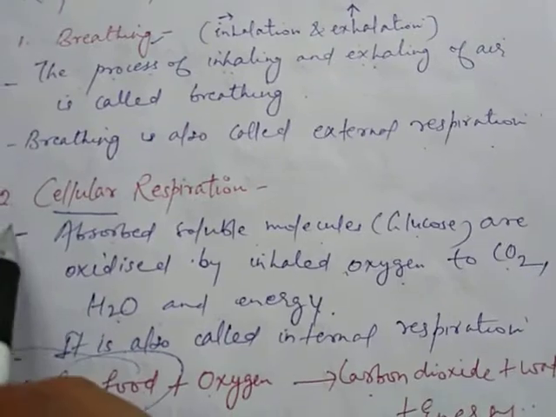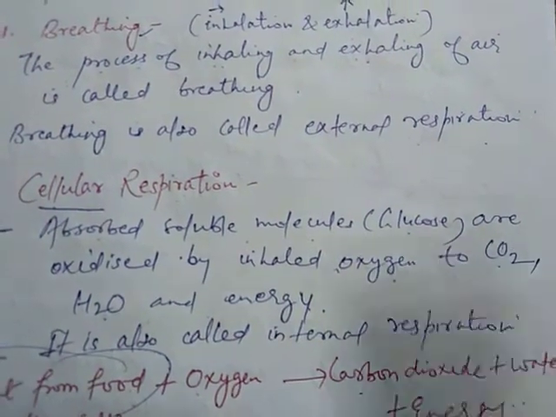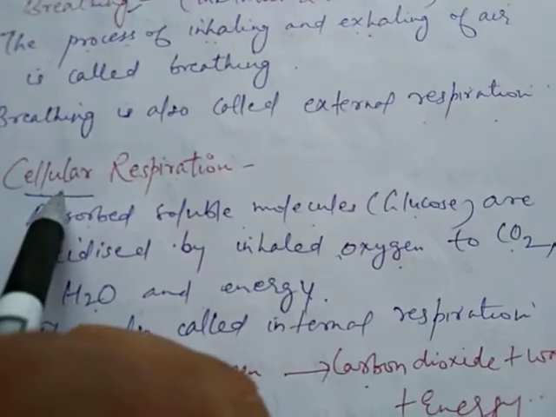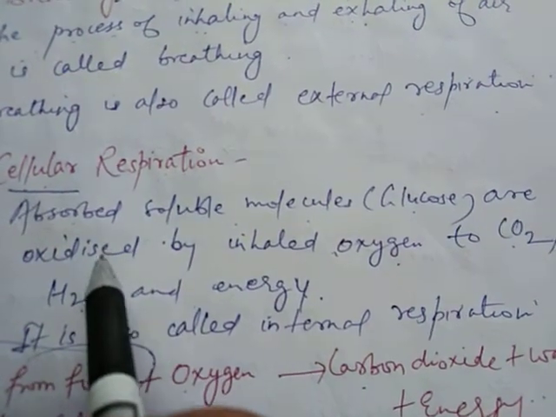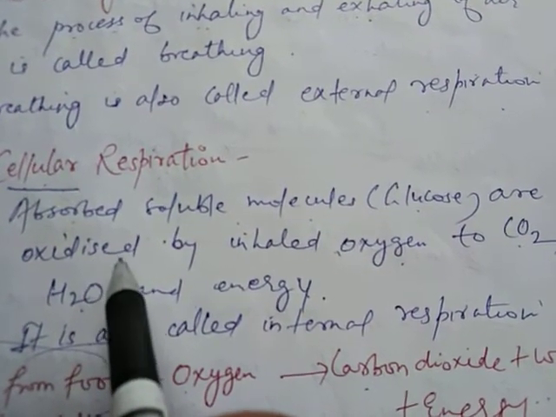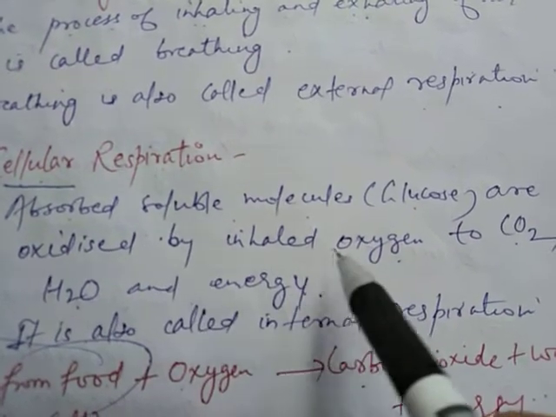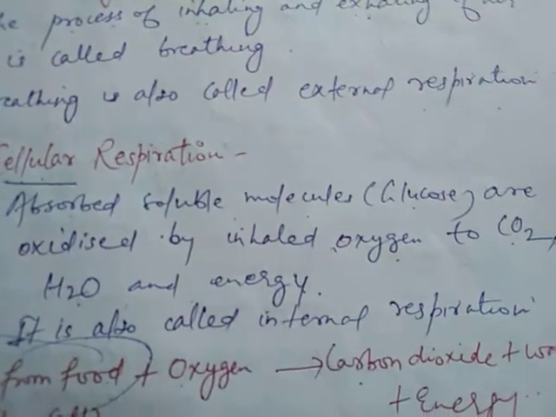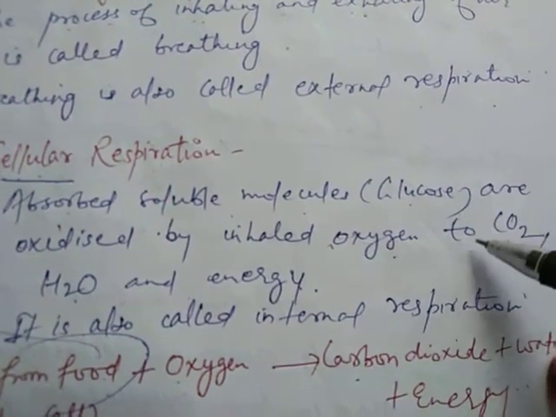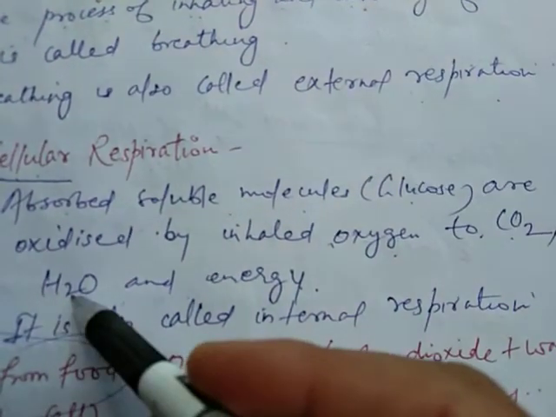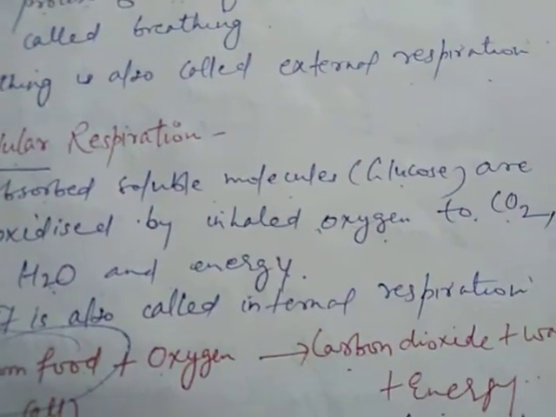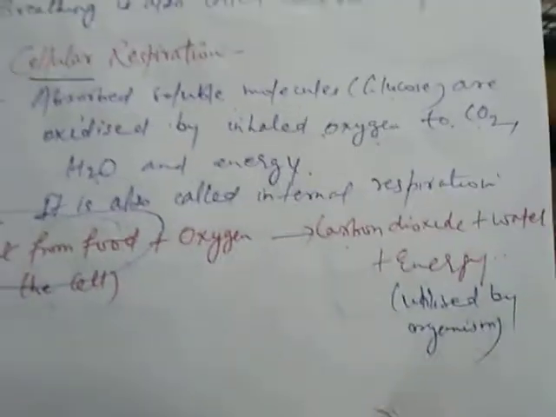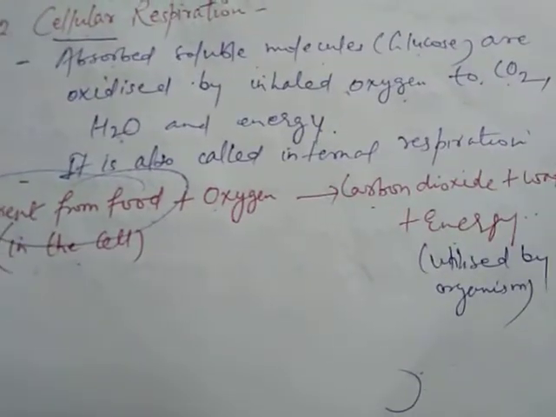Now, the second process is cellular respiration. Now, what happens in cellular respiration? As the name suggests, cellular means cell. The glucose is oxidized by inhaled oxygen to carbon dioxide, water and energy. So this carbon dioxide and water are released out of the body, and this energy is utilized by the body to perform various life activities.